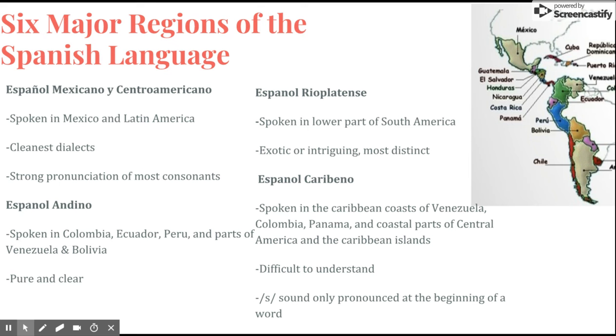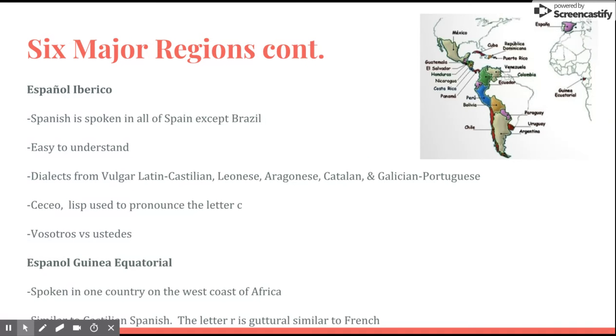Andean Spanish is one of the most clear to understand and learn. It is spoken by people from Colombia and Ecuador. Caribbean Spanish is known to be a little more difficult to understand. It is spoken by people from Panama and parts of the Caribbean islands. Equatorial Guinea Spanish is spoken by people on the west coast of Africa. This Spanish dialect is similar to the Castilian Spanish.